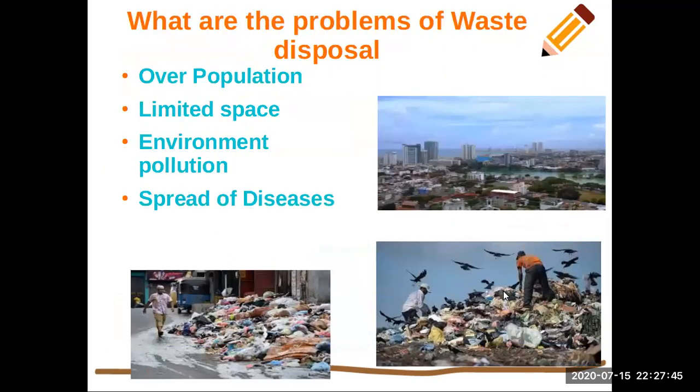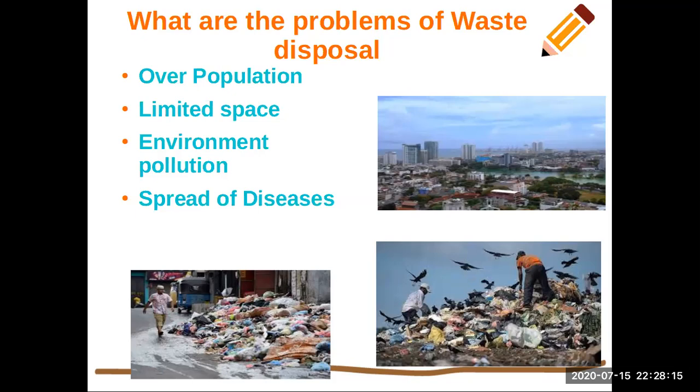Then we have to know what the problems of waste disposal are. The disposal of waste material has become a problem in the urban environment due to overpopulation and limited space. The improper disposal of waste material causes pollution of air, water and land in the immediate surrounding of your home.